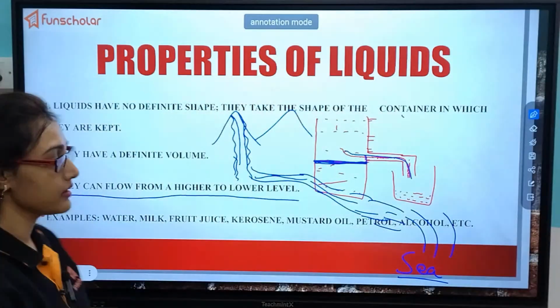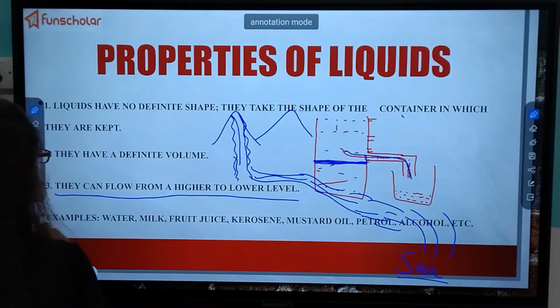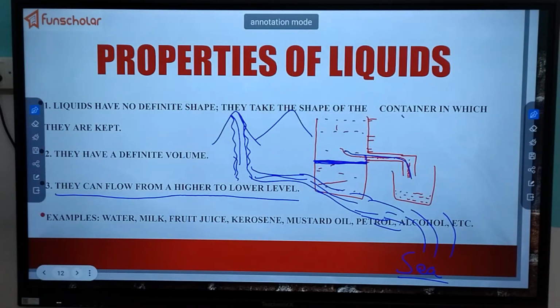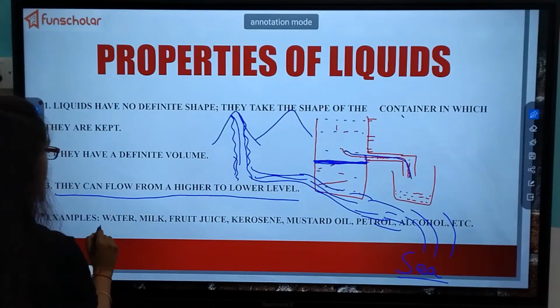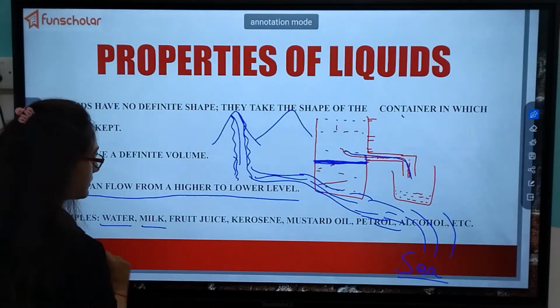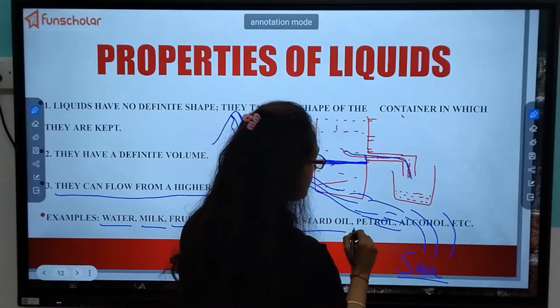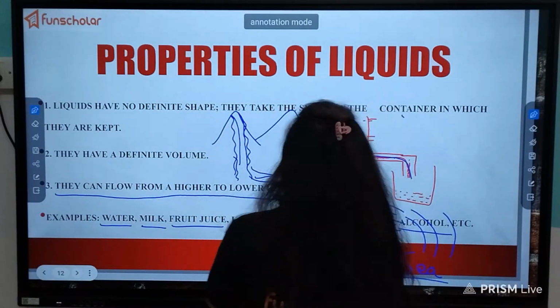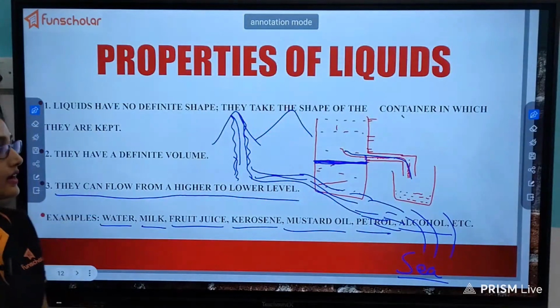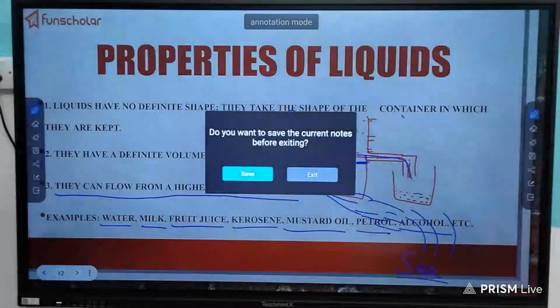Right? Okay. So in this way, water flows from higher to lower level. What are the examples? Water, milk, fruit juice, kerosene, mustard oil, petrol, alcohol, everything comes under liquid.